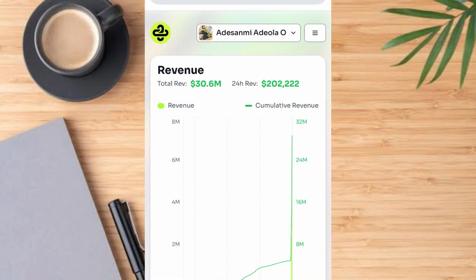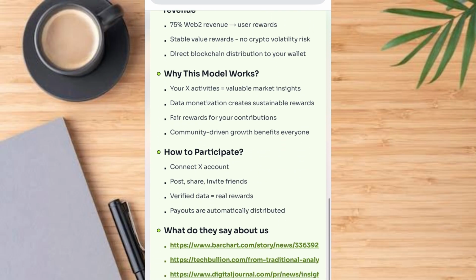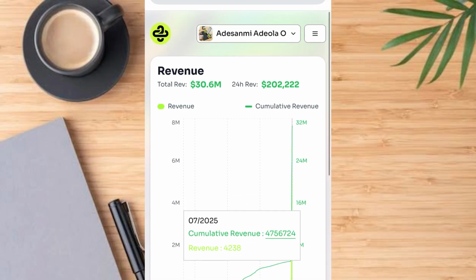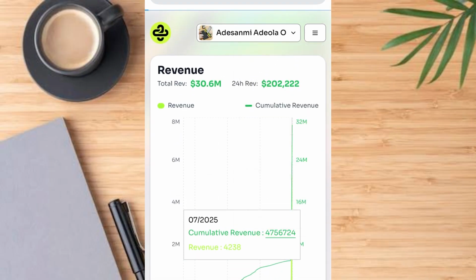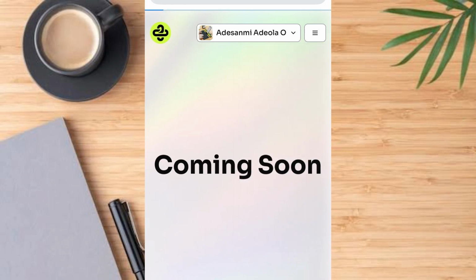Tap on revenue. So here is what you see under revenue. You can see so many other things here. So there's not much that you need to do here. Then go ahead and tap on this. Tap on ads. So that one is coming soon. Then go ahead and tap on mine here again.